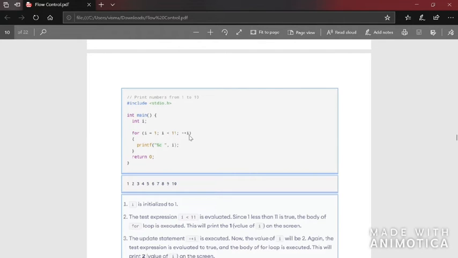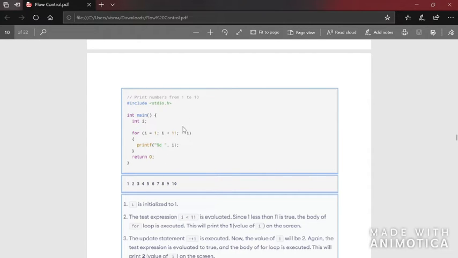Now I have ++i. So ++i is pre-increment and i++ is post-increment. I'll explain more about it later since this is just a basic. In a loop you can use ++i or i++. ++i means increment the value of i by 1. So here printf i. What happens is i = 1, i < 11. 1 is less than 11, it will print 1. Again the value of i is incremented to 2. 2 is less than 11, it will print 2. It is incremented to 3.